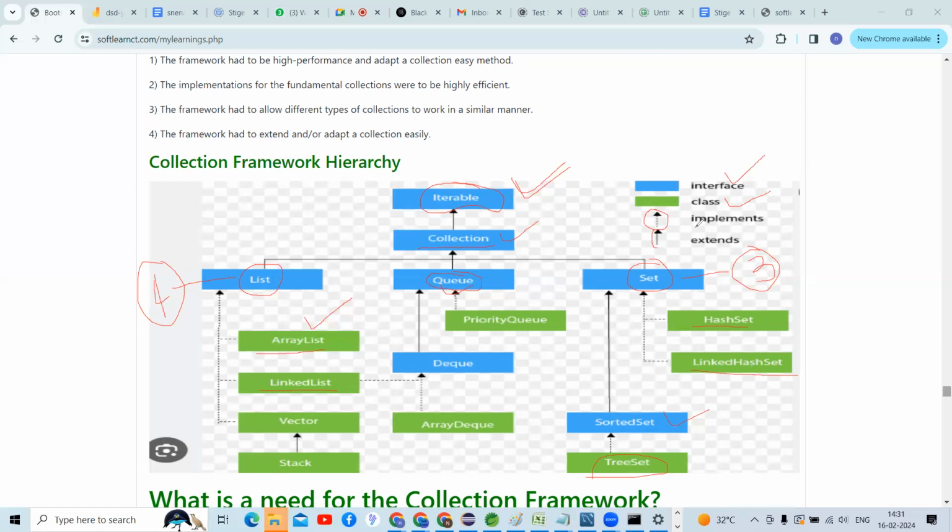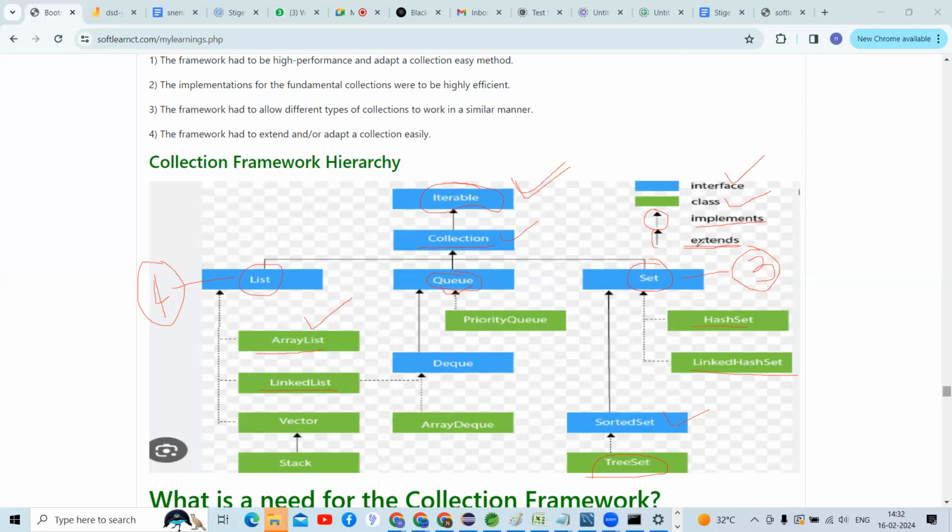Then we can call that implement. Interface to class, which keyword can we use? Implements. Class to class, which keyword can we use, guys? Extend. Class to class we can use the extend keyword, and interface to interface, which keyword? Extend only.